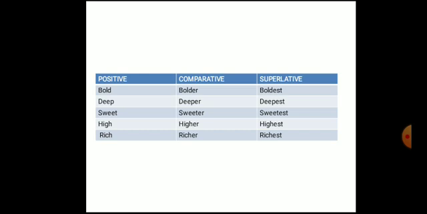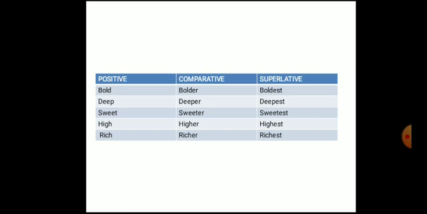Bold, bolder, boldest. Deep, deeper, deepest. Sweet, sweeter, sweetest. High, higher, highest. Rich, richer, richest. Small, smaller, smallest. Cold, colder, coldest.